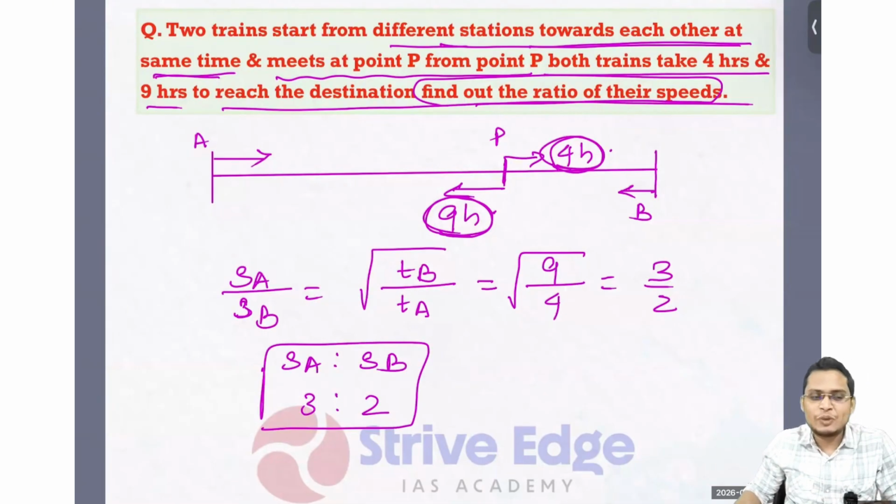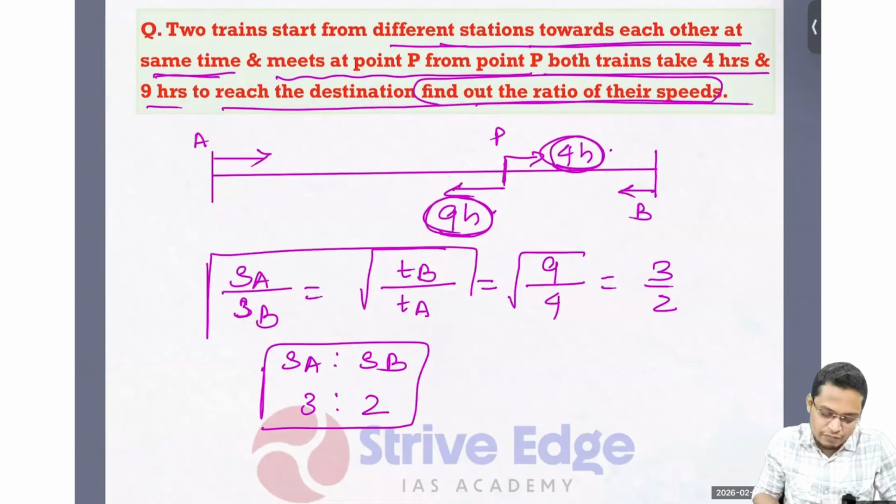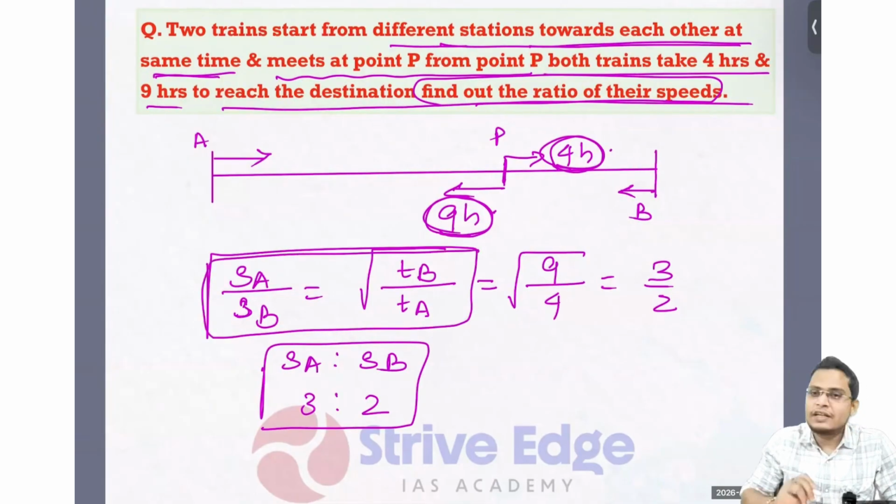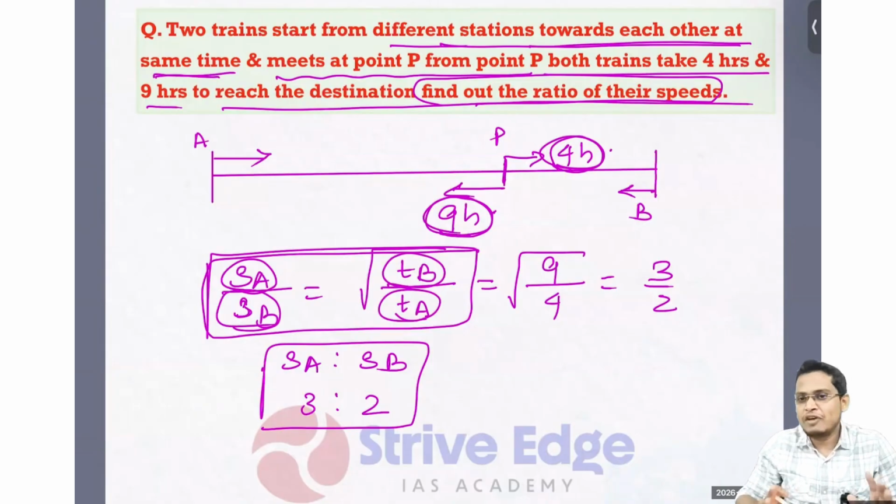Usually this kind of problem can come with a little bit of modification. We are going to see that in future, after one or two problems. You can expect this kind of question in your examination, so just remember the shortcut. The speed ratio is inversely proportional to the root of their time ratio. After meeting, whatever time they take, you take the root of the inverse ratio. Speed of A divided by speed of B is the root of the inverse ratio of the times taken after meeting.